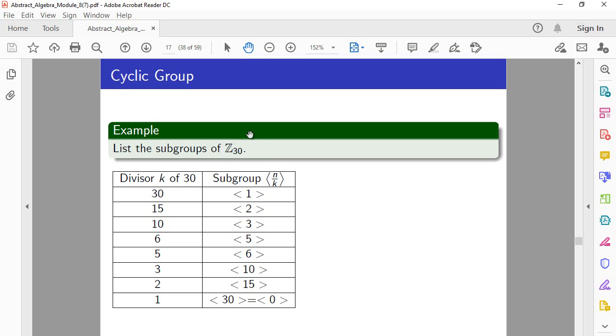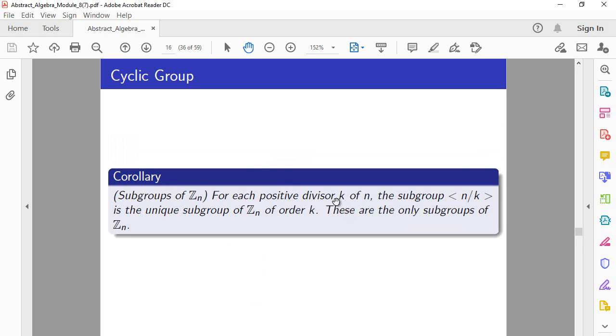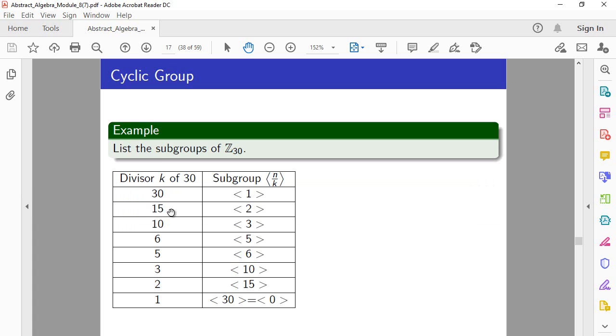Recall that this cyclic group is an additive group. It is generated by 1. So here we know that for each divisor k of the order of the cyclic group, it has exactly one subgroup of order k generated by n over k. So we have this subgroup of order 30 generated by 30 divided by 30.